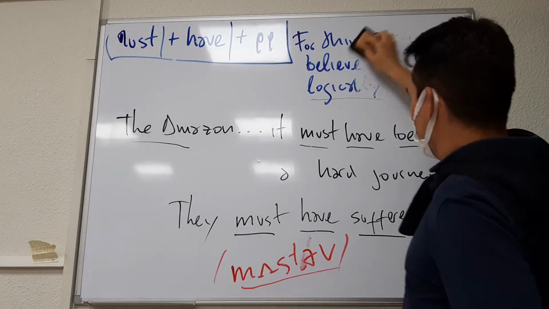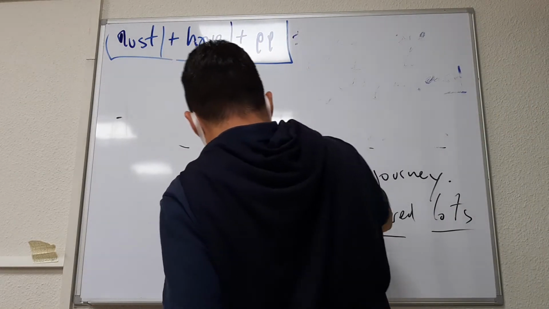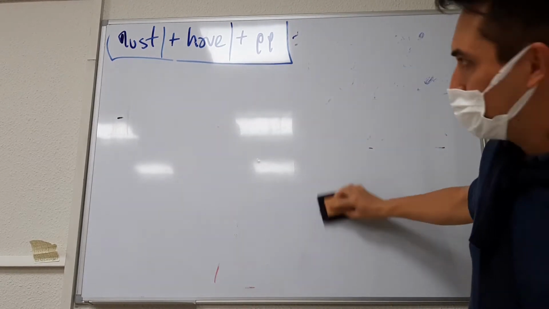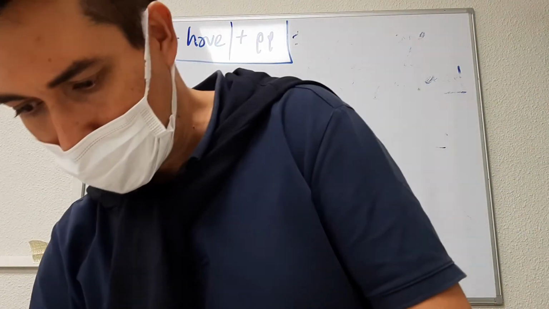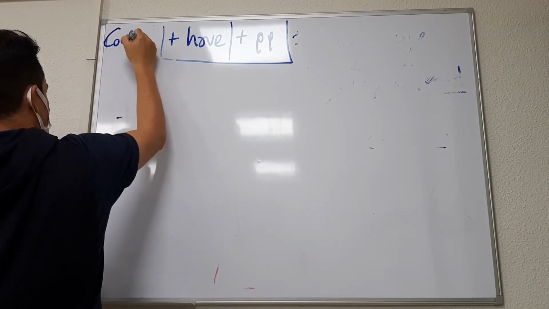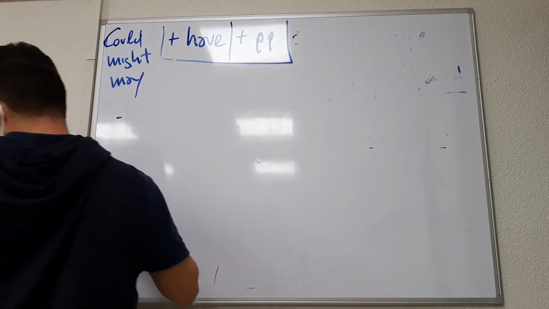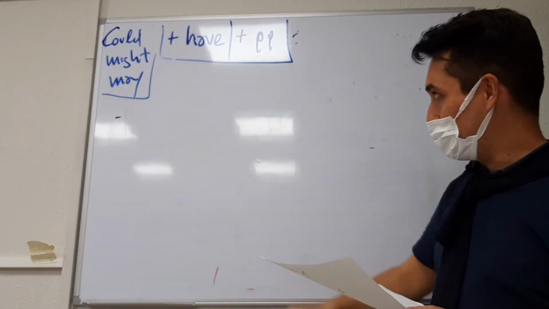Here we go. The next structure that I want to introduce to you is the following one. The structure is could, might, may, then have, and then past participle, the same as before.